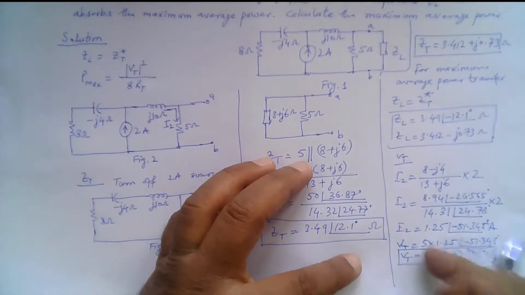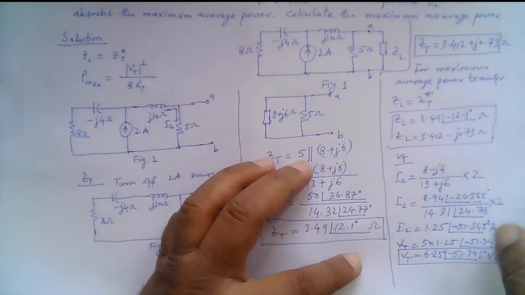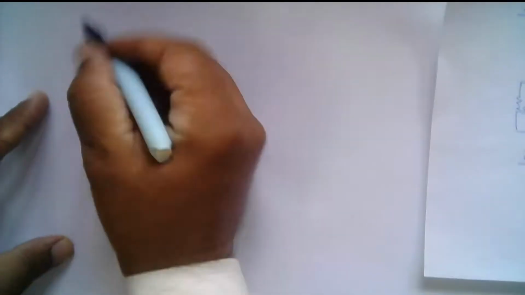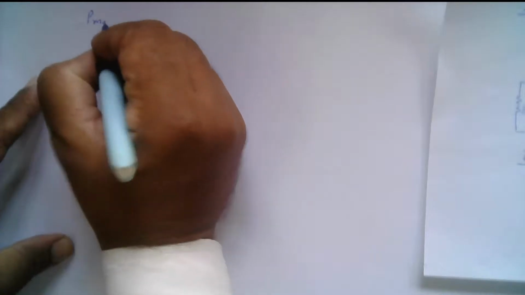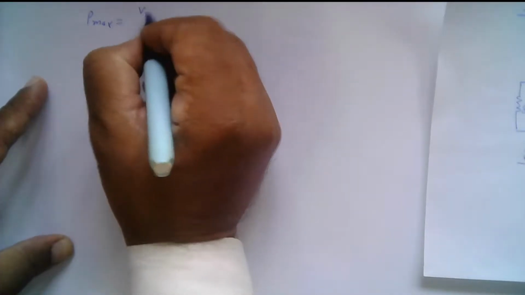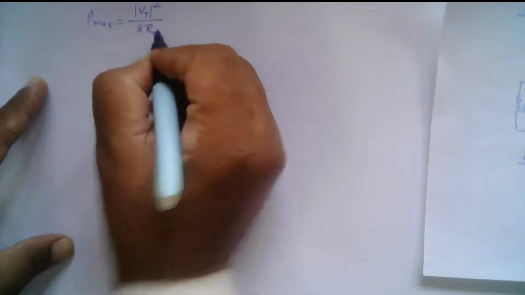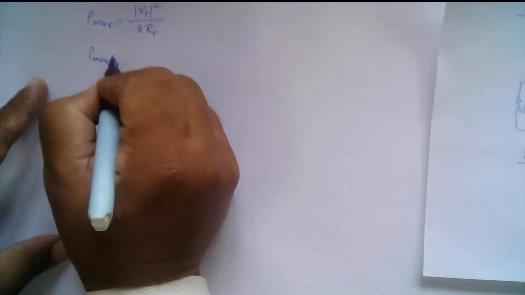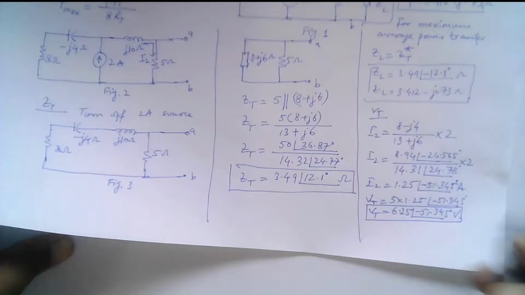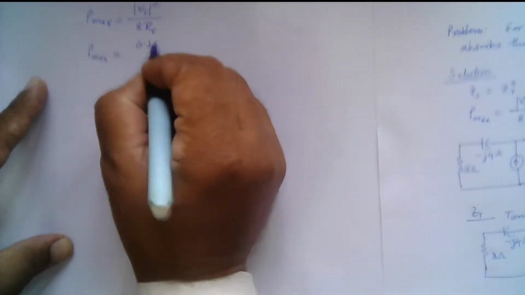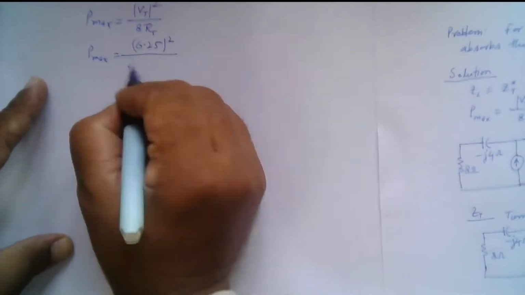Now we can just substitute the values here to find the maximum power. So P max is given by the square of the magnitude of V Thevenin divided by 8 times R Thevenin. The magnitude of this Thevenin voltage is 6.25, so 6.25 squared divided by 8 times R Thevenin.